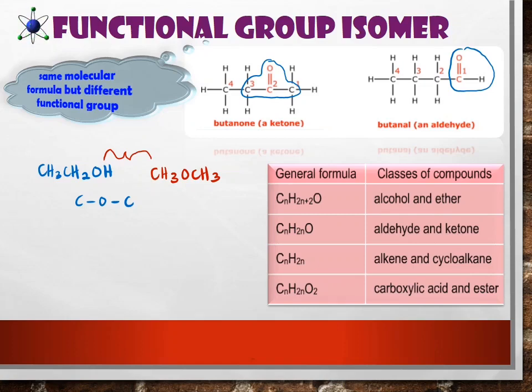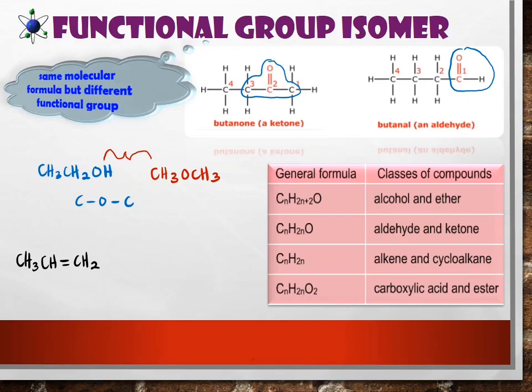So now I'll show you the other example, alkene and cycloalkane. Alkene and cycloalkane. For example, we have propene. It must consist of 3 carbon class. Okay, 3 carbon. CH3, CH double bond, CH2. So this is propene. So from alkene change to cycloalkane.